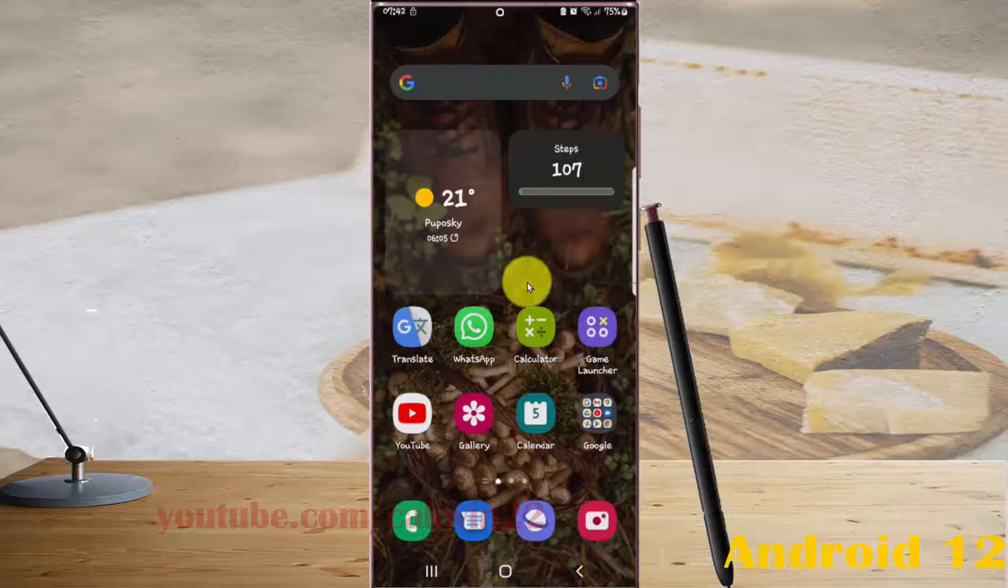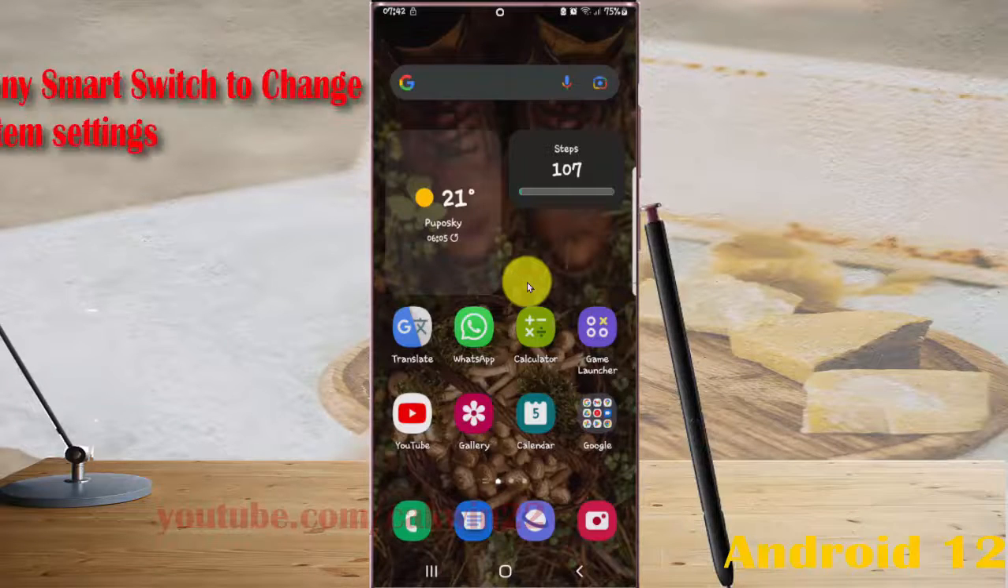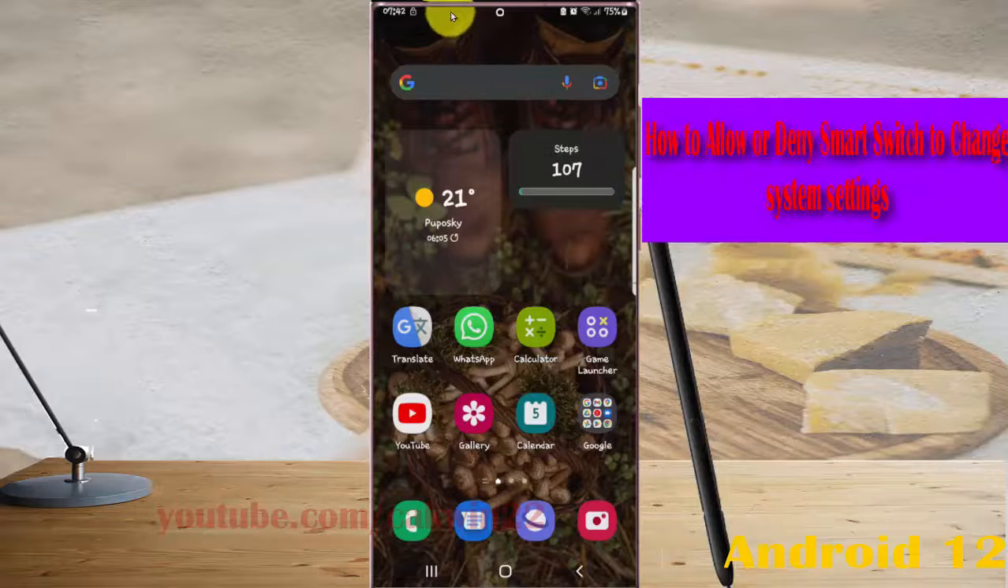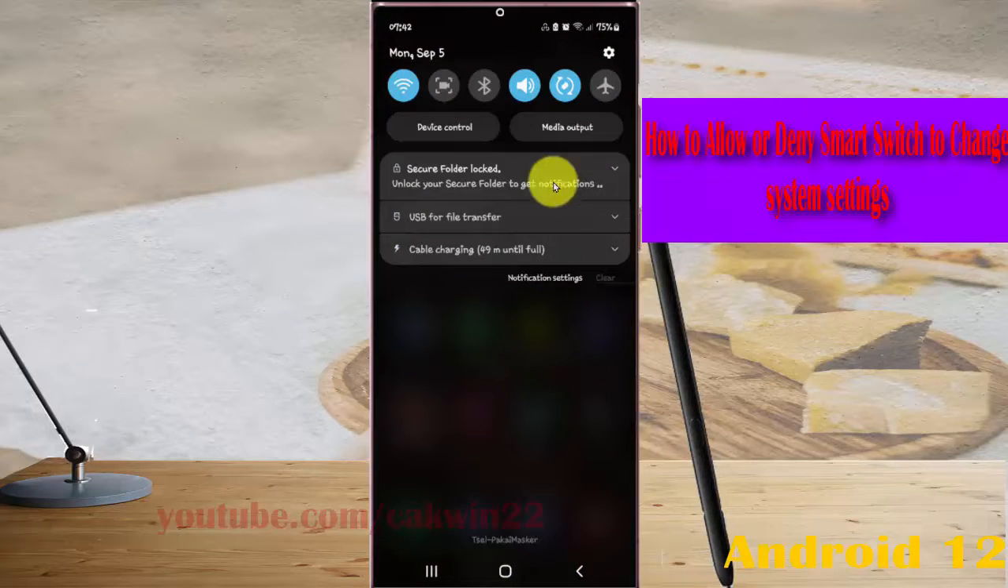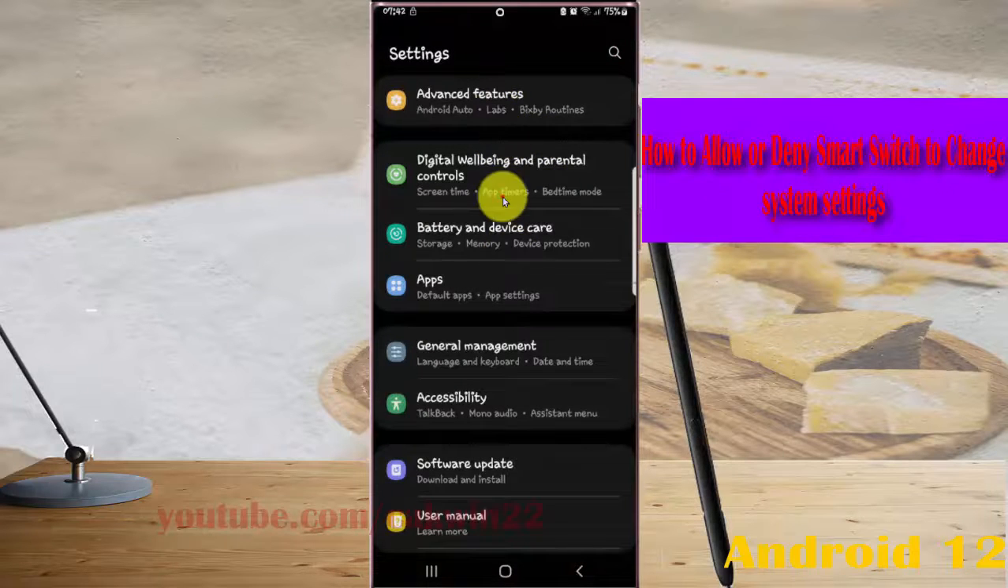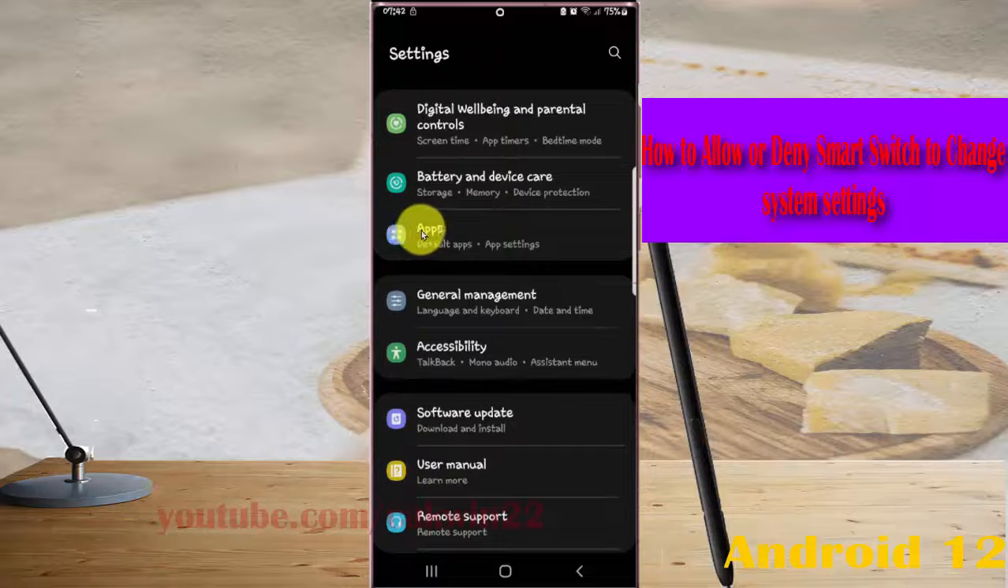To allow or deny Smart Switch to change system settings in Samsung Galaxy S22 Ultra, open Settings. Swipe the notification panel, and then tap Settings icon. Scroll down Settings screen, find Apps, and then tap Apps.